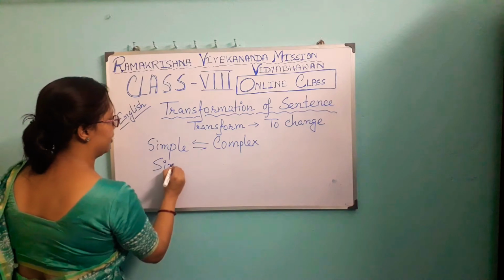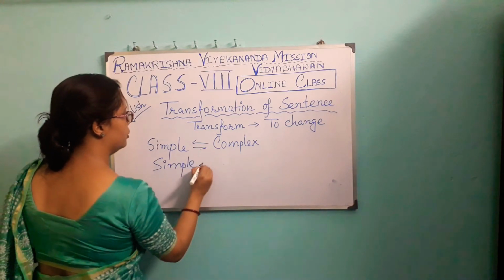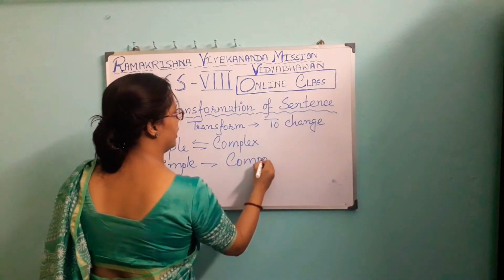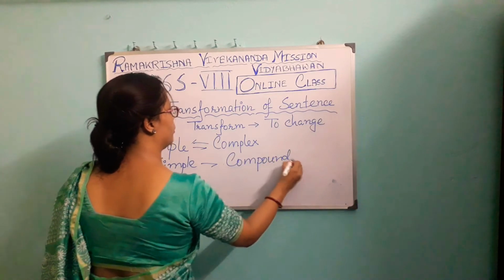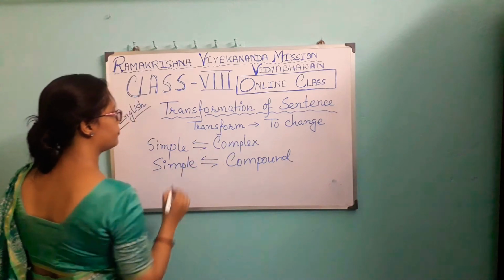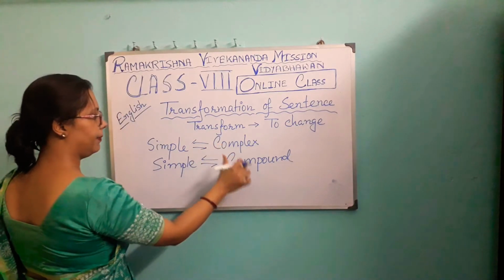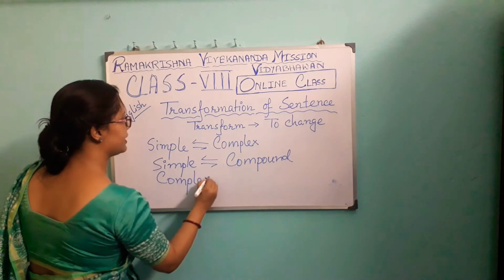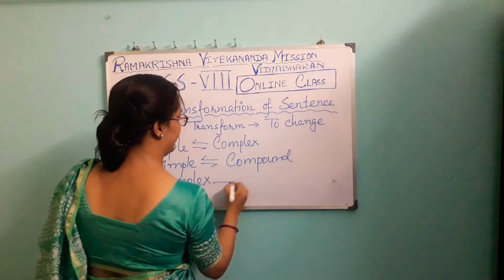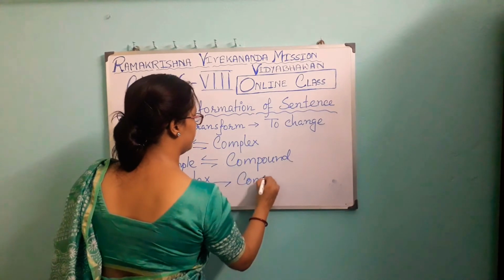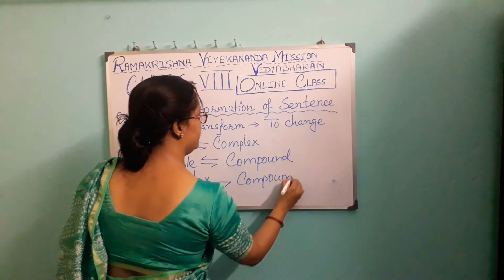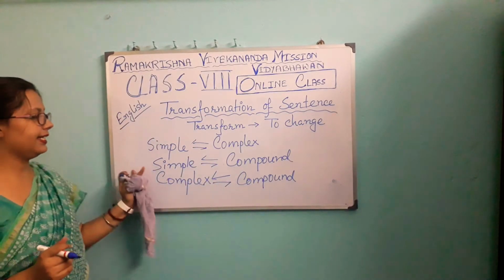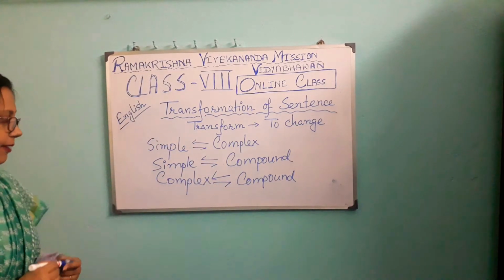Now, simple to compound and also compound to simple. Now another thing is complex to compound. We have to do all these interchanges. Complex to compound and compound to complex. See, these things we have to do in this chapter.